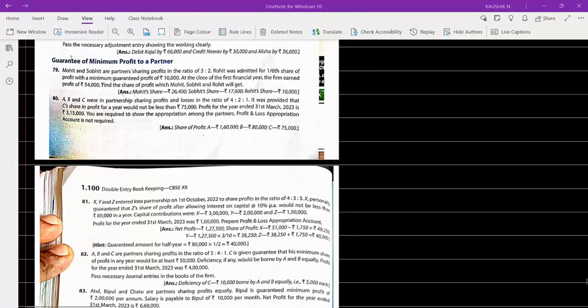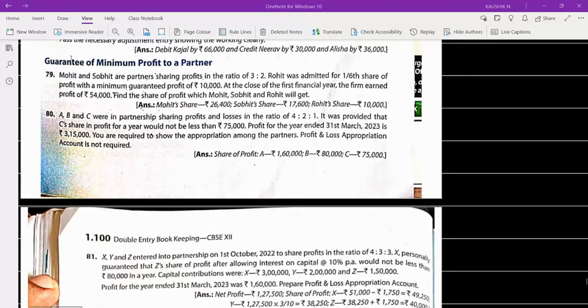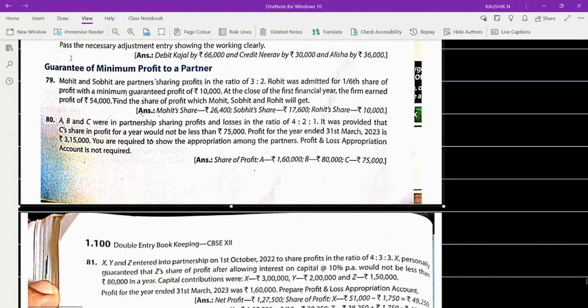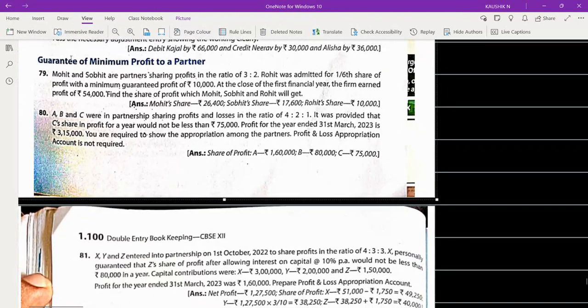So here we have guarantee of minimum profit to a partner. So what is the question?